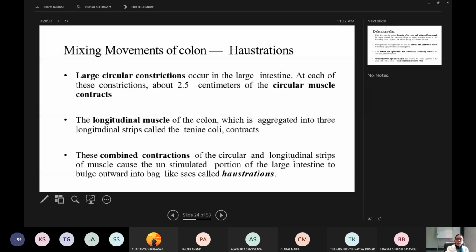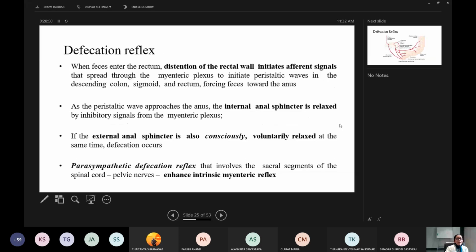These combined contractions of circular and longitudinal strips of muscle cause the unstimulated portion of the large intestine to bulge outward into bag-like sacs called haustra. These are called the haustral movements of the large intestine. Okay, then